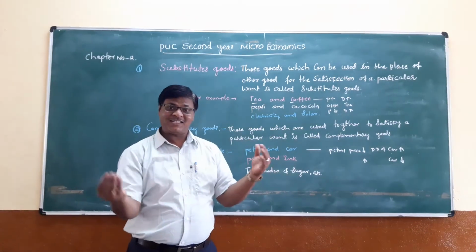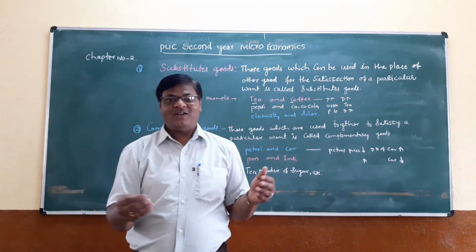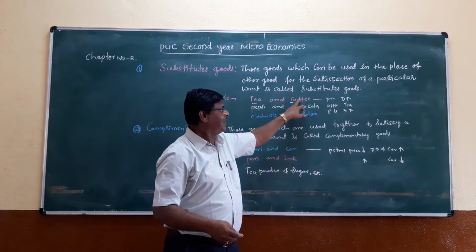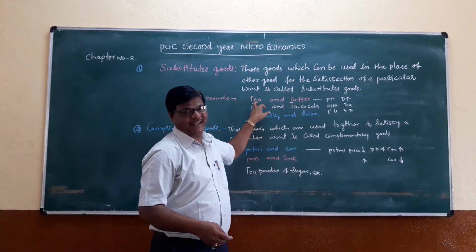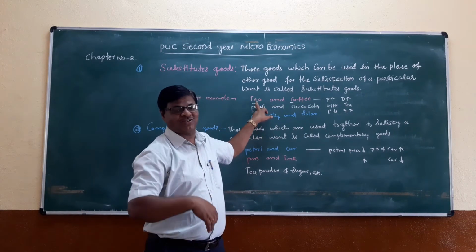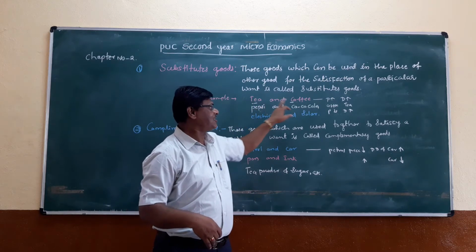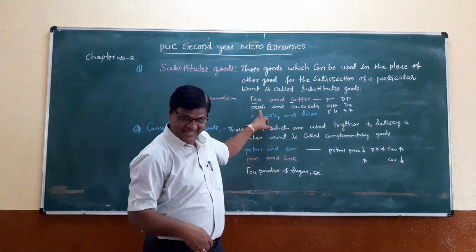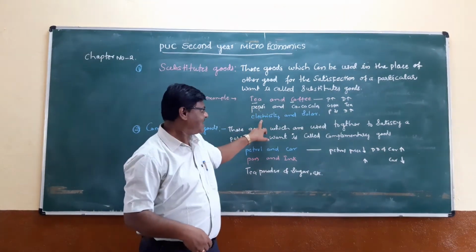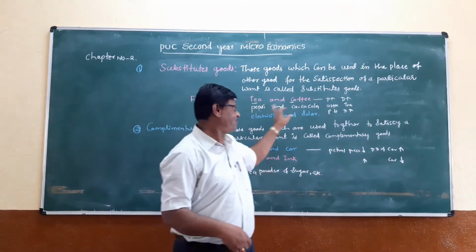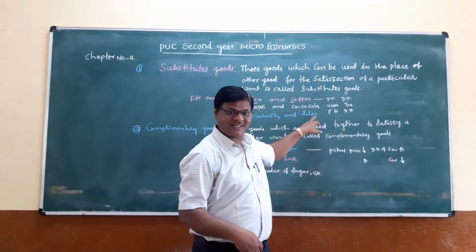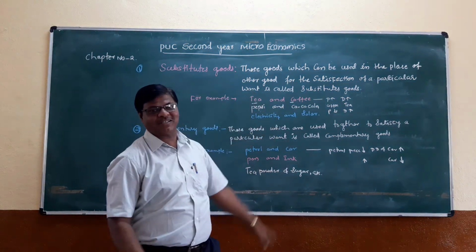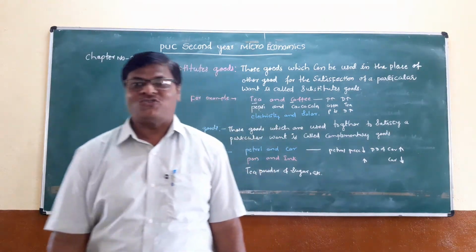These are the substitute goods. Tea can be used in the place of coffee, and coffee in the place of tea. Pepsi in the place of Coca-Cola, Coca-Cola in the place of Pepsi. We can use electricity in the place of solar, and solar in the place of electricity. These are the examples for the substitute goods.